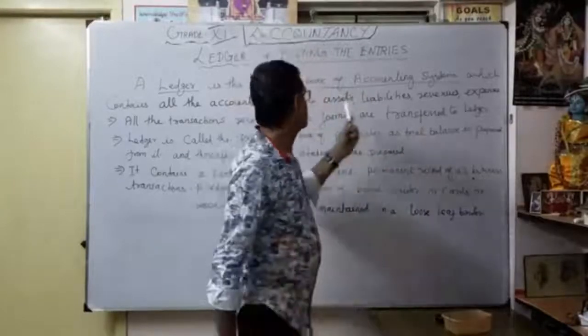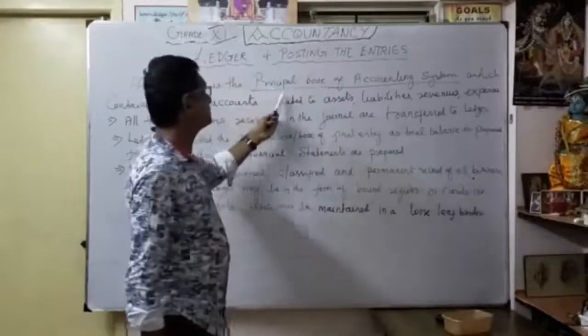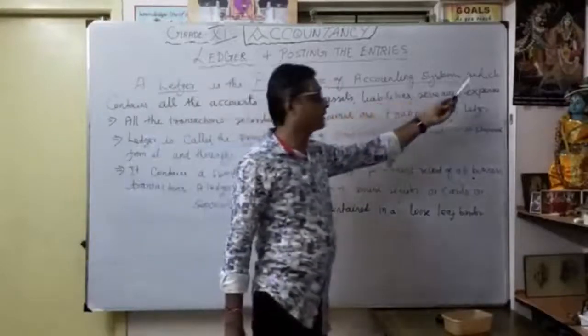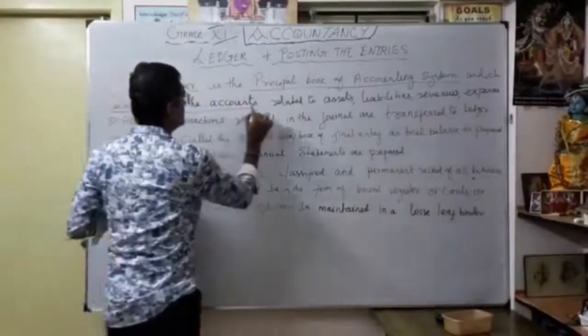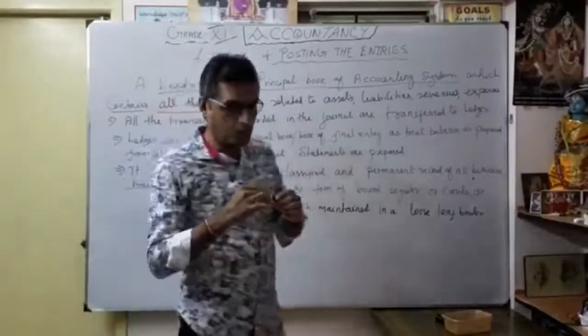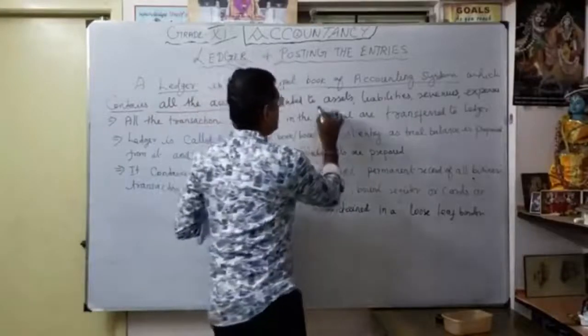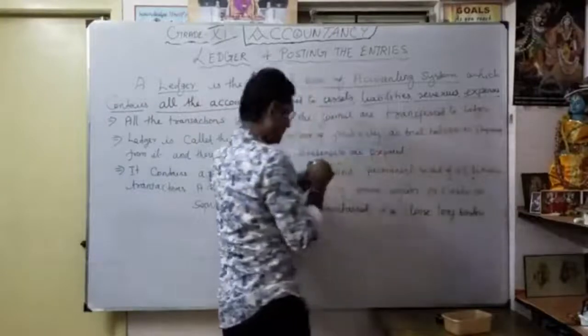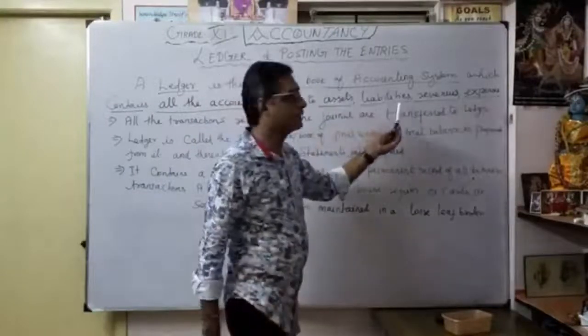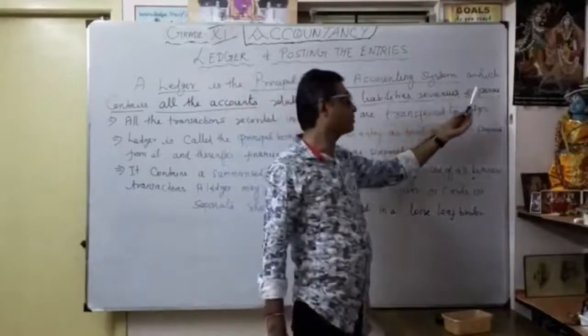Ledger is the principal book of the accounting system which contains all the accounts. What are the accounts? Those related with assets, liabilities, revenues and expenses, correct? Assets opposite liabilities, revenues or income opposite expenses.